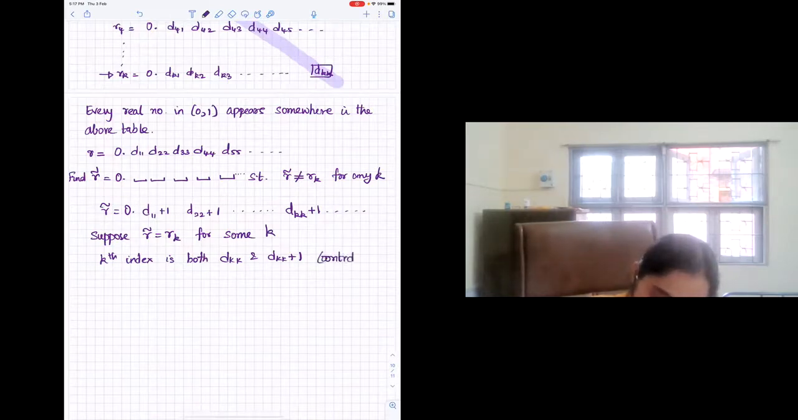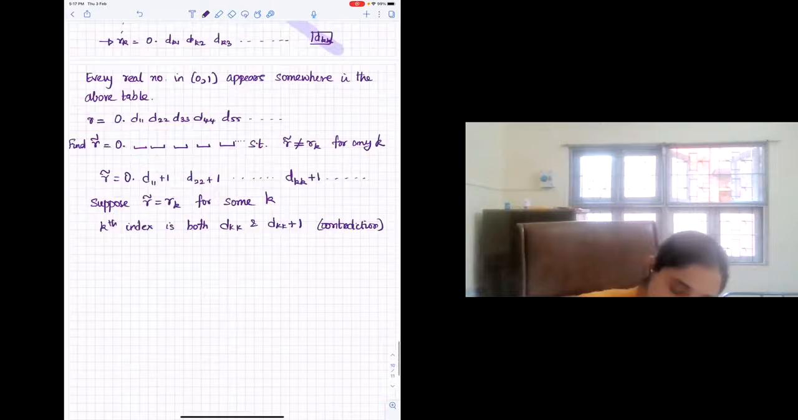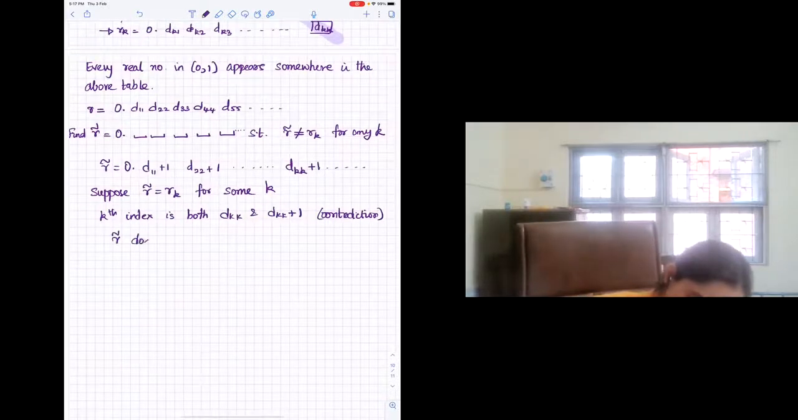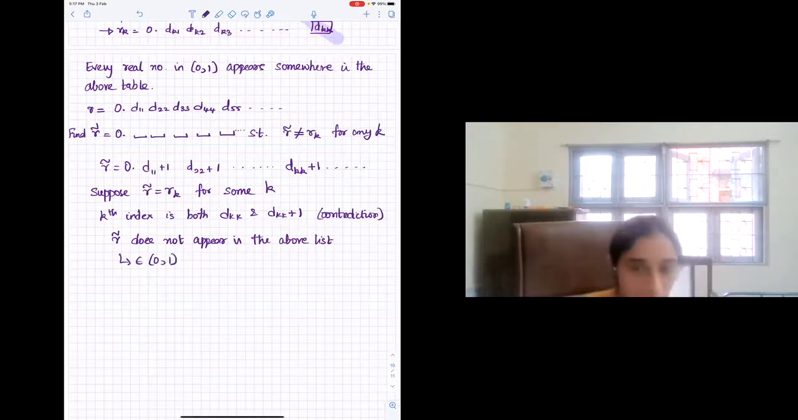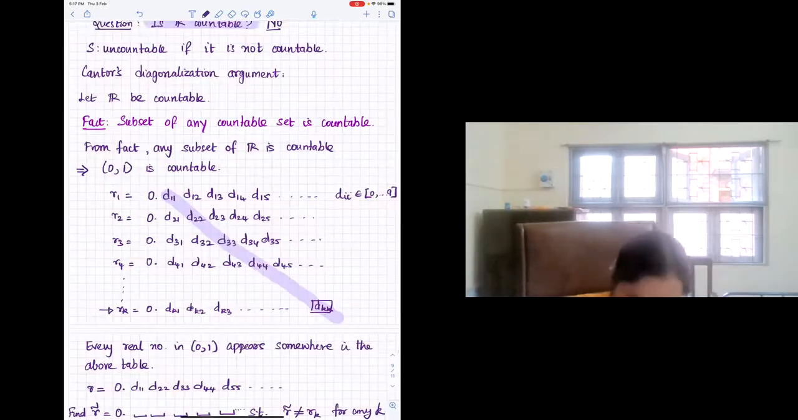So what is the only thing we assumed here? The only thing we assumed here was that every real number in 0, 1 appears somewhere in the above table. So R tilde does not appear in the above list. And R tilde is a valid real number, right? So this is in the interval 0, 1. Which means that the set of reals is not countable. So you could not have enumerated all the real numbers in this fashion.